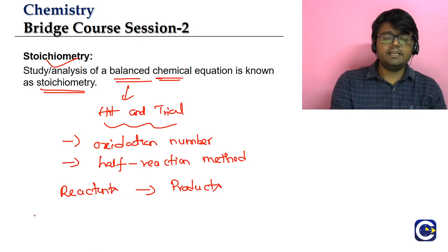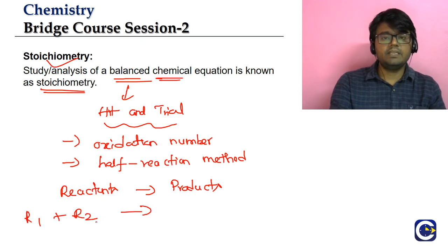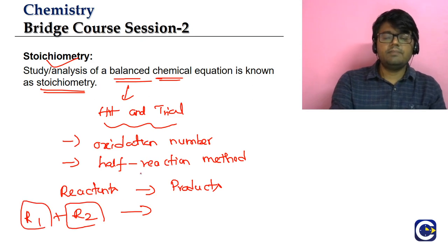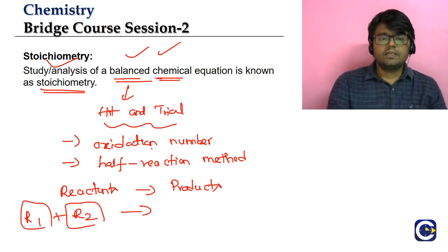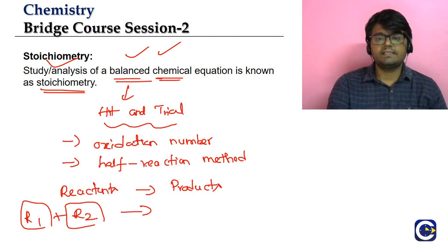Even in reactions where there are many reactants, like reactant 1, reactant 2, we may have many reactants in some chemical reactions. In what ratio must we combine them? All these things we can analyze based upon the balanced chemical equation. If we do the analysis on the skeletal equation or the original equation, that will not be meaningful. Only the analysis on the balanced chemical equation will be meaningful. So we are going to talk about all these things in today's session.